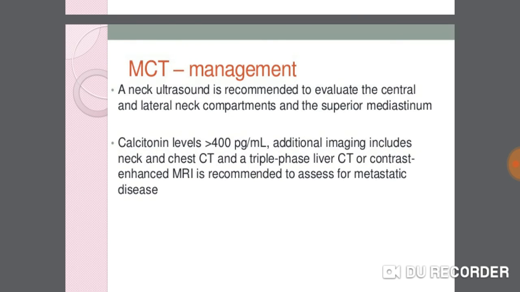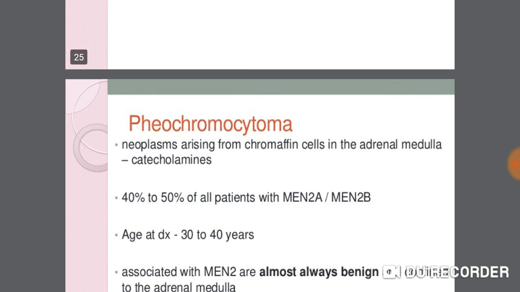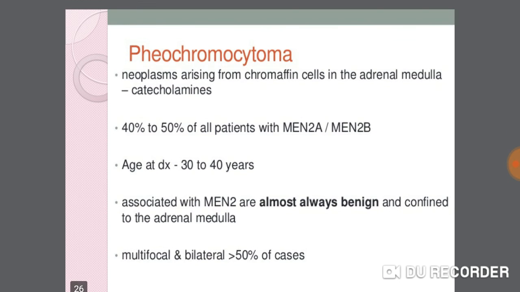MTC management includes a neck ultrasound, recommended to evaluate the central and lateral neck compartments and superior mediastinum. Calcitonin levels greater than 400 picograms per ml. Additional imaging includes neck and chest CT, triple phase liver CT and contrast enhanced MRI, recommended to assess for metastatic disease. Pheochromocytoma is a neoplasm arising from chromaffin cells in the adrenal medulla, that is catecholamines.